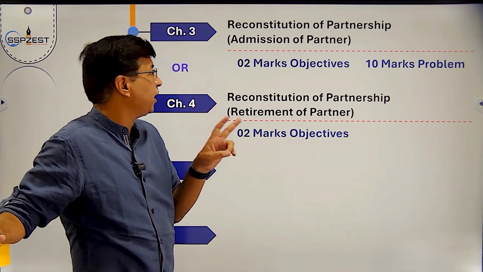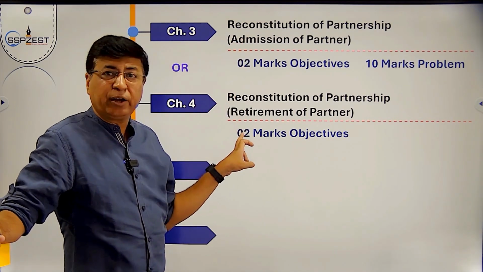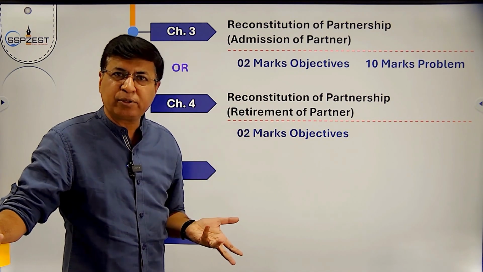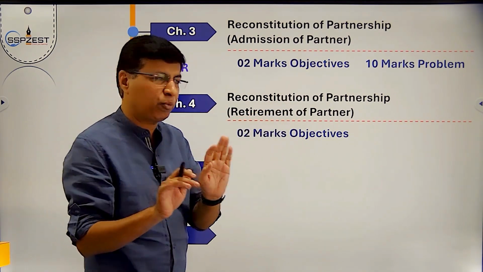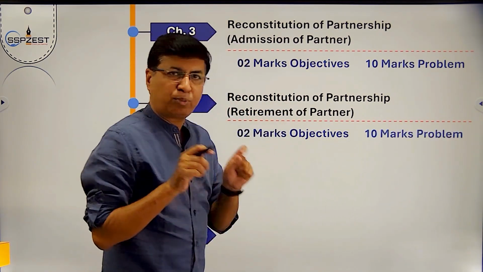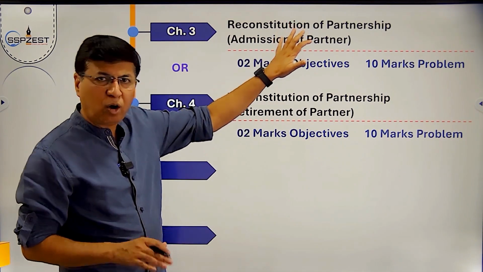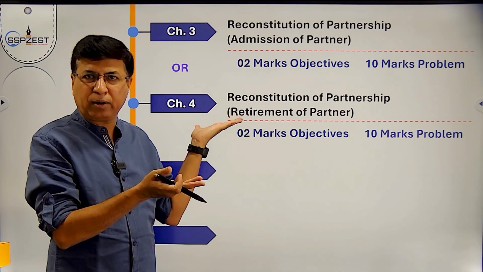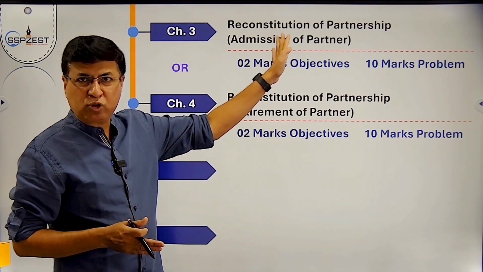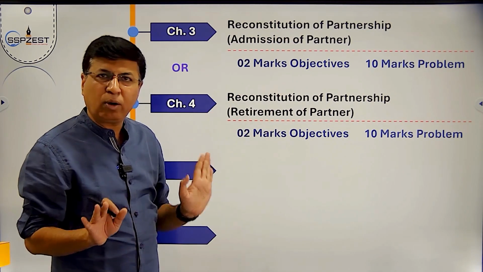Few students think that sir, admission or retirement, but objectives are compulsory. There are no options to the objective. For the practical question there is an option. You can solve a problem on admission of partner, or you can solve a problem on retirement of partner.